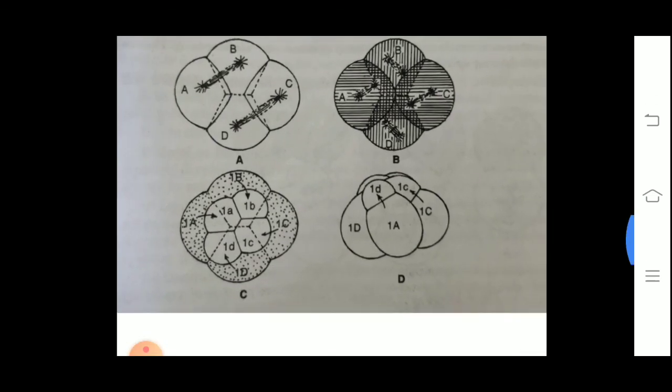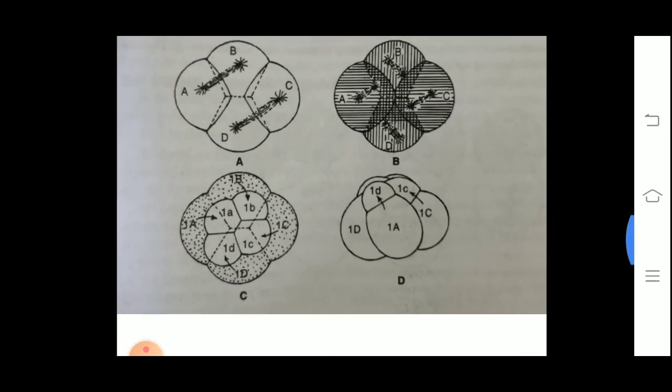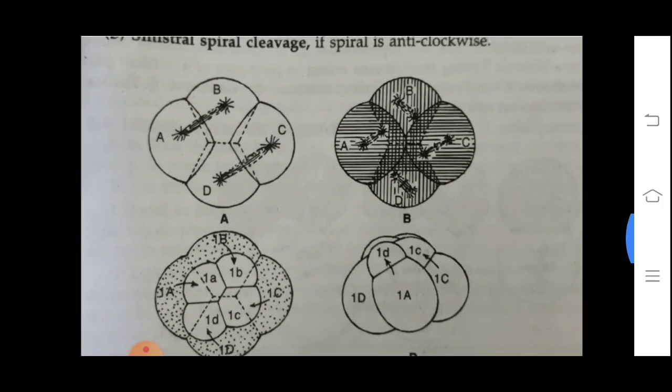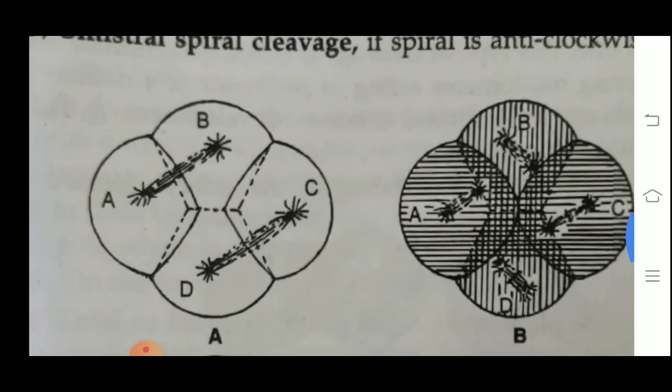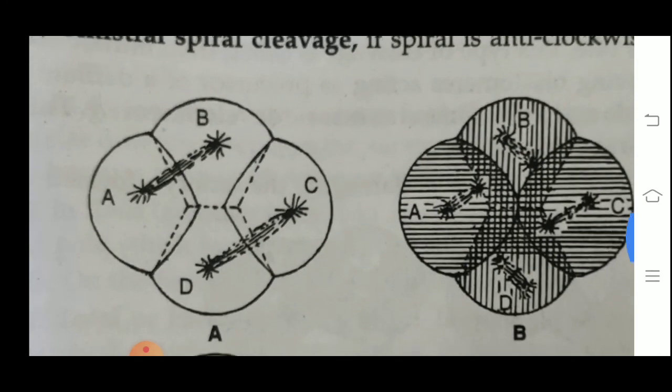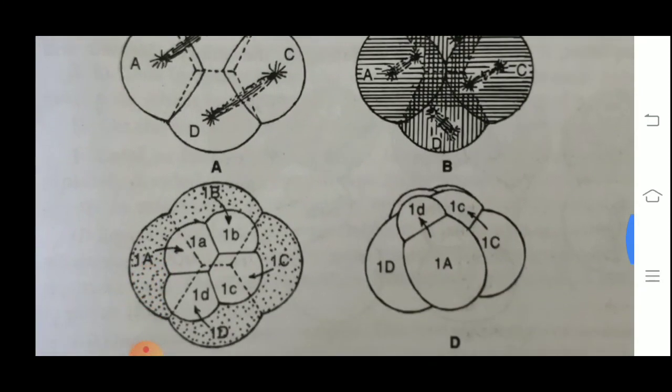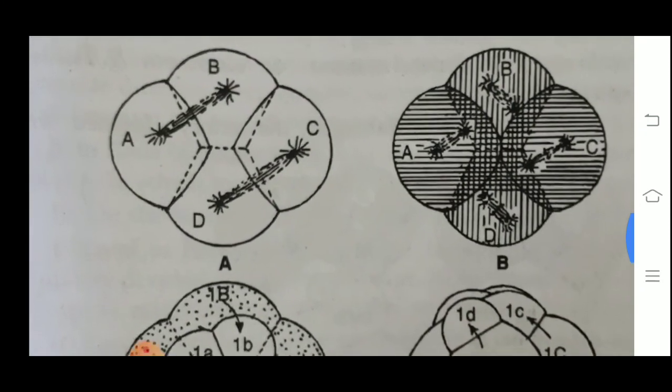Now this is spiral cleavage in the mollusk. As you can observe here, the spindle fibers are oblique. They are not exactly at 90 degrees, they are oblique. And due to this oblique position of the spindle fiber, the cells which are formed will also be oblique.